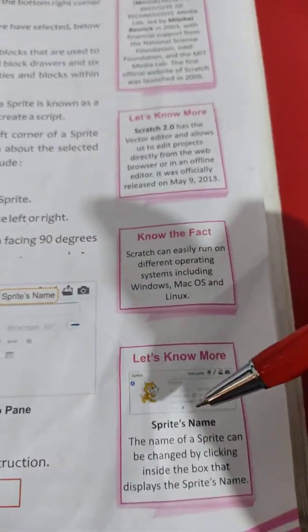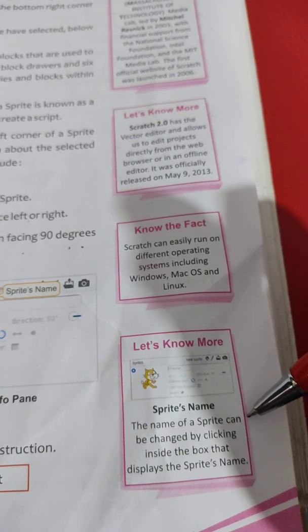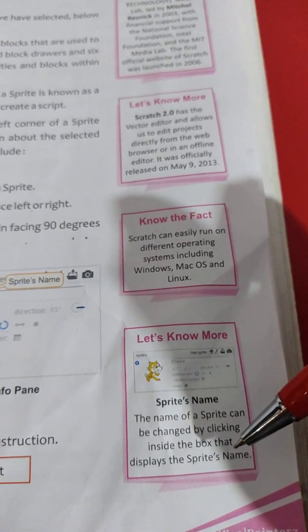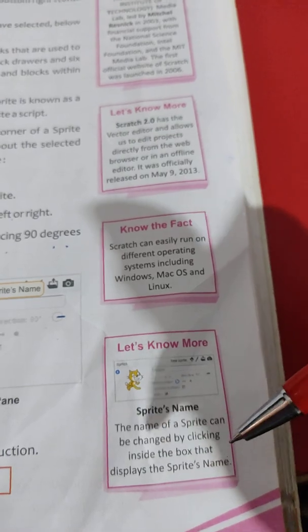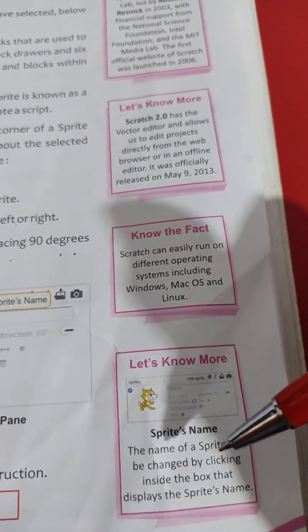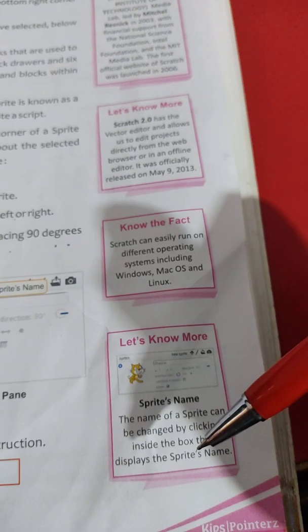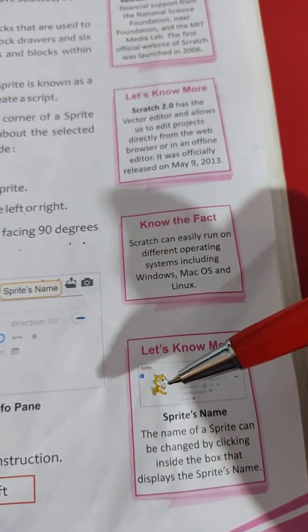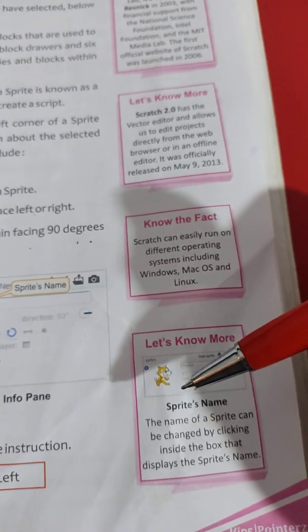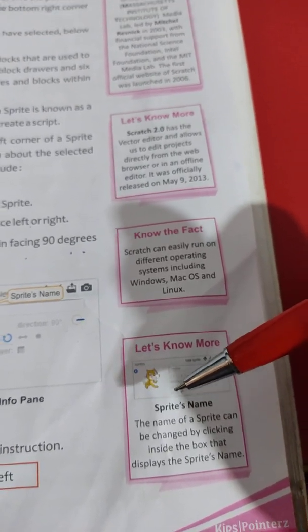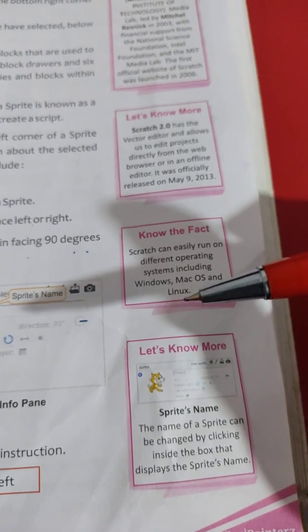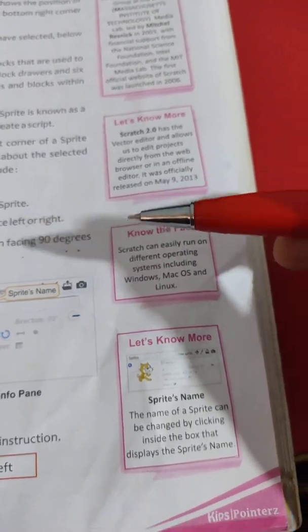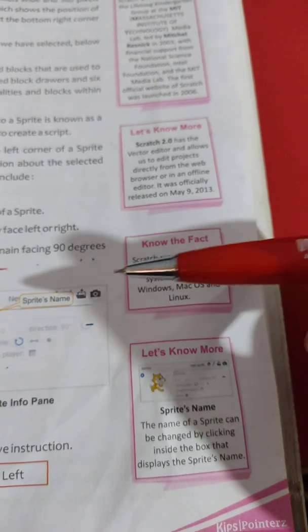Let's know more. Sprite's name. The name of a sprite can be changed by clicking inside the box that displays the sprite's name. So you can change the name of the sprite by clicking inside the box. It was easy for you to change the name of a sprite by simply clicking inside the box. In the box where you see the sprite's name, you have to click on it and you can change the name of the sprite.